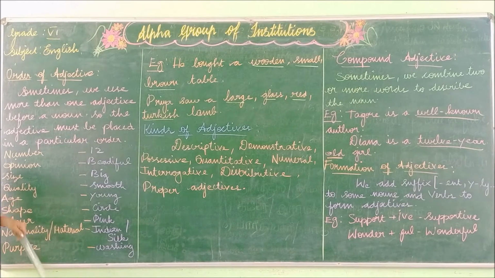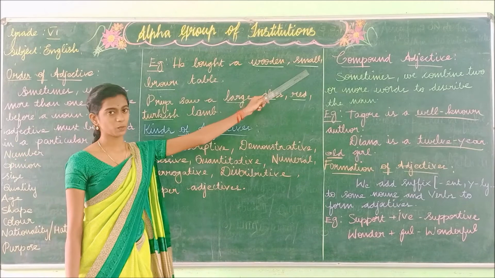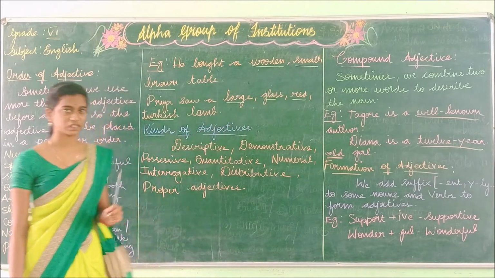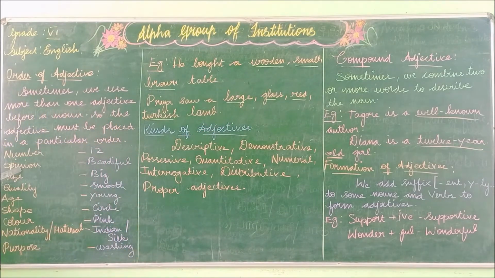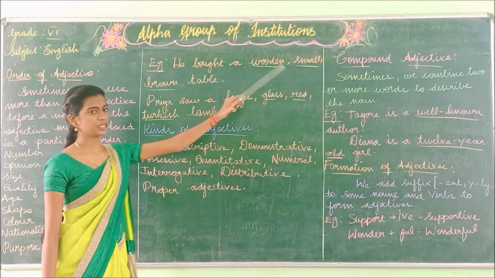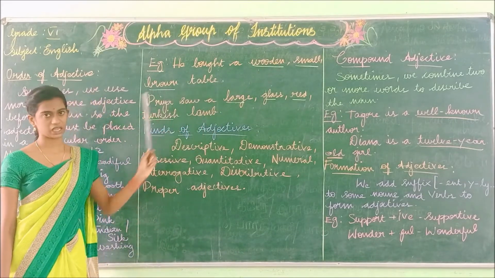Small refers to the size. So first there comes opinion and next the size, and brown refers to the color. So you have to write according to this order. So he bought a wooden small brown table.